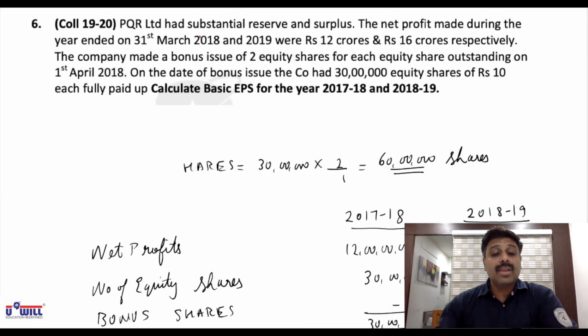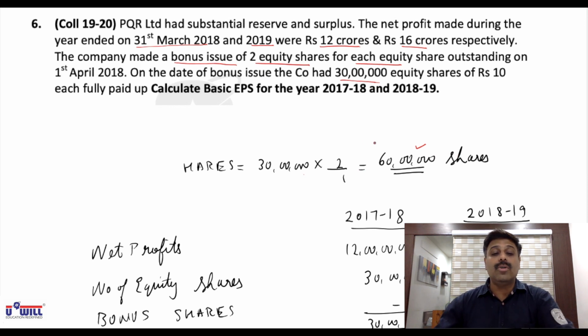Check your answers. PQR Limited had substantial reserves and surplus. The net profit made during the year ended 31st March 2018 and 2019 were 12 crores and 16 crores respectively. Here also net profit itself will be profits attributable to equity shares because preference shares are not given. The company made a bonus issue of 2 shares for each equity share outstanding on 1st April 18, and on the date of bonus issue the company had 30 lakh equity shares of rupees 10 each, fully paid up. So 30 lakhs into 2 by 1, you can see 60 lakh bonus shares are there.